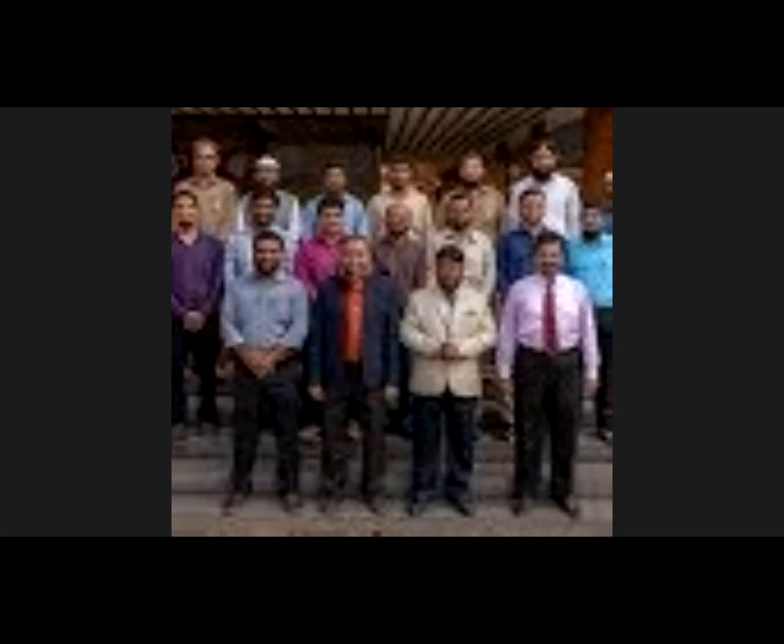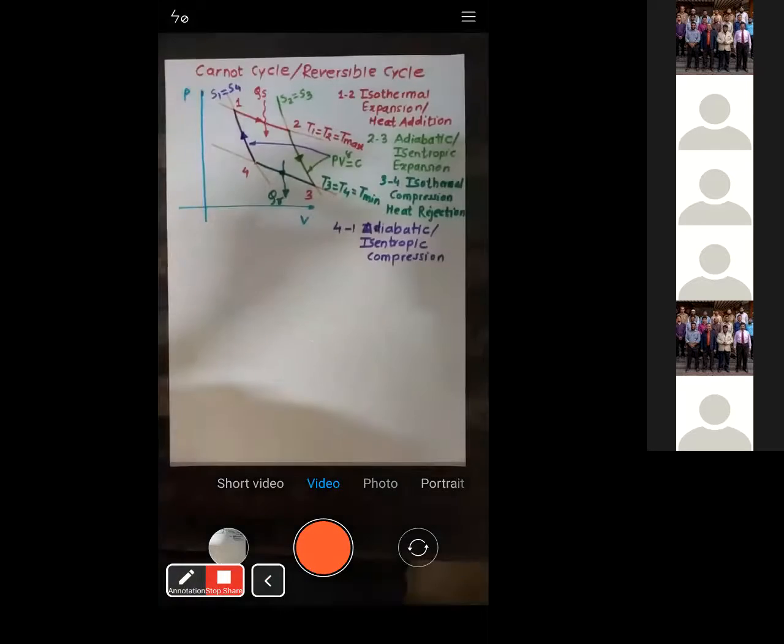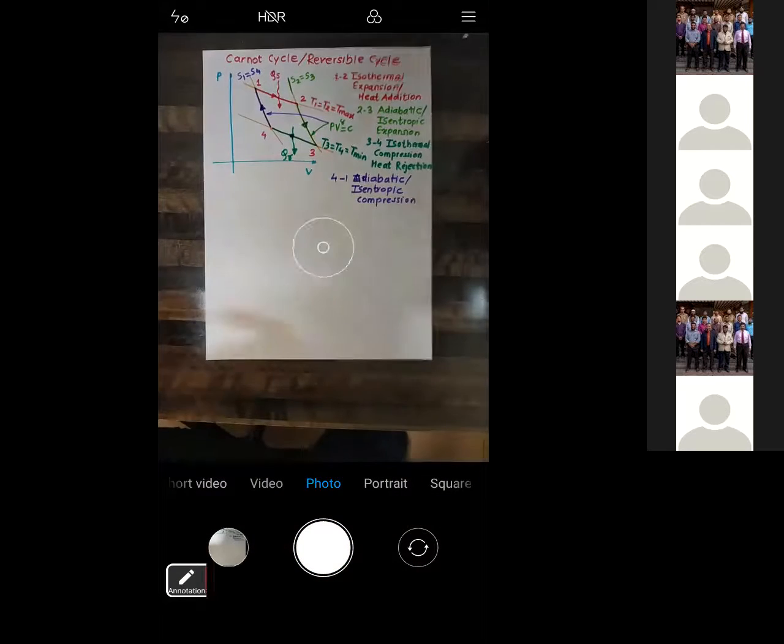What is the relation of PV when the process is isothermal? See, I was about to write down that relation. You might get confused. PV is equal to C, that's all. What is the relation?